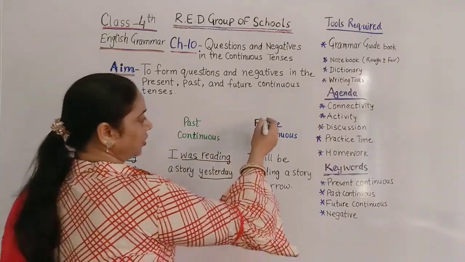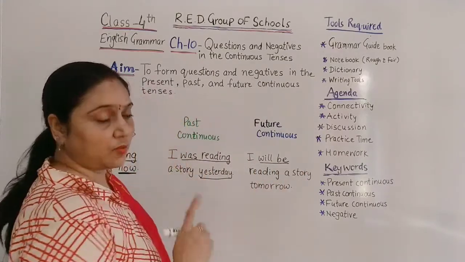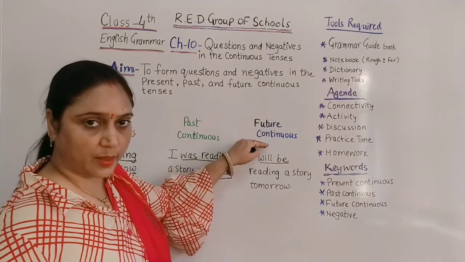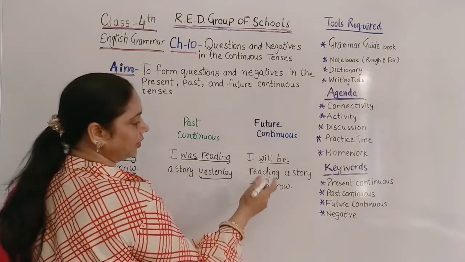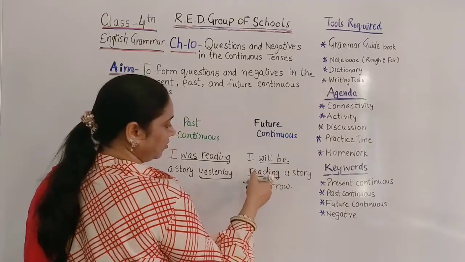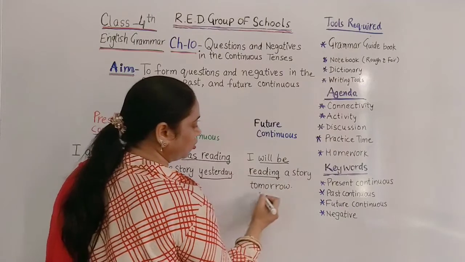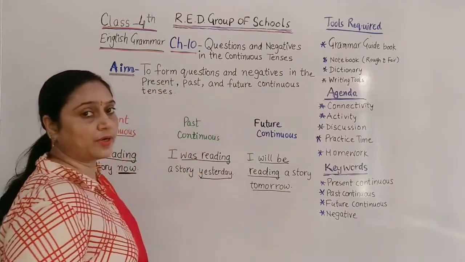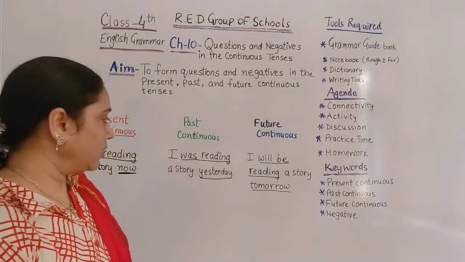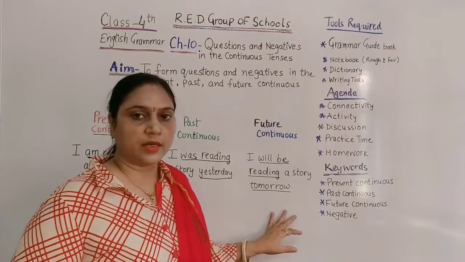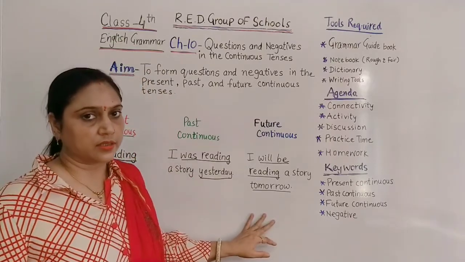Now coming to the future continuous, here I have used will be in place of was because it is showing the time of future. So in place of was or am, we will write here will be reading to show the continuous action is happening, a story tomorrow, and tomorrow is the time order word we use for the future time. So now like this we can easily identify and differentiate between these three tenses.